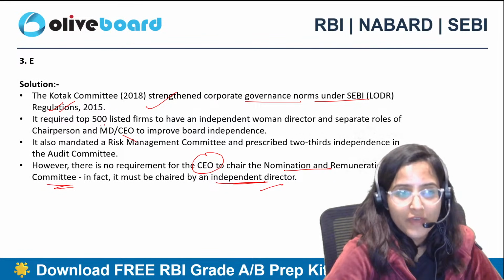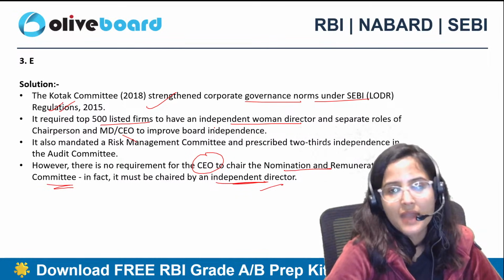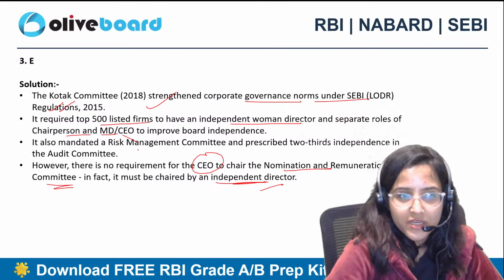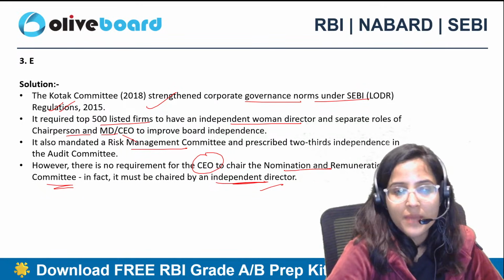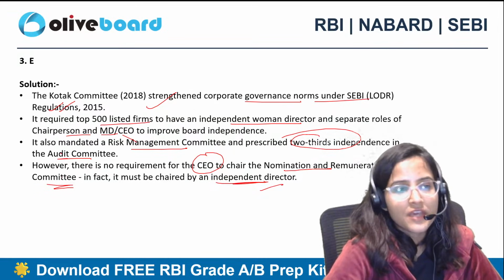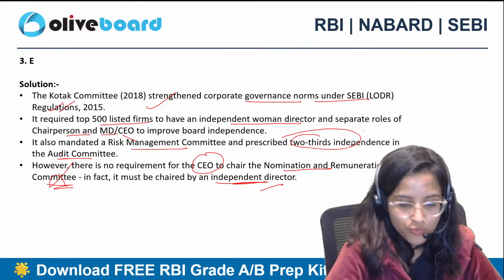It required top 500 listed firms to have an independent woman director. ये भी बिल्कुल सही है. And separate roles of chairperson and MD CEO. It is also mandated a risk management committee and prescribed 2/3 independence in the audit committee. ये सब सही है, सिर्फ ये वाला गलत है. ऐसा कोई रिक्वायरमेंट नहीं है कि सीईओ जाके चेयर करे नॉमिनेशन एंड रेम्युनरेशन कमेटी को.